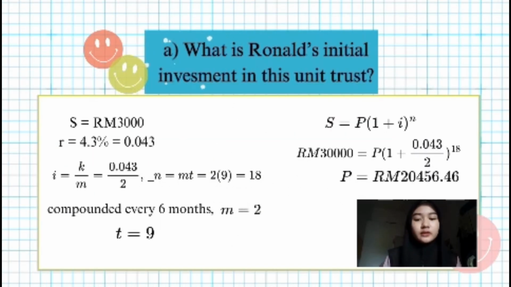Question 1A. What is Ronald's initial investment in this unit trust? Here we have S equal to 30,000, R equal to 4.3% equal to 0.043, I equal to K per M equal to 0.043 per 2, N equal to MT equal to 2 times 9, equal to 18. Compound every 6 months, M equal to 2, T equal to 9. So we use the formula S equal to P bracket 1 plus I bracket N. Then we put the information into the formula: 30,000 equal to P bracket 1 plus 0.043 per 2 bracket 18. The answer that we get is 20,456 ringgit 46 cent.